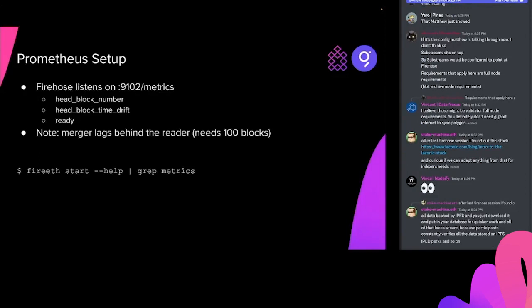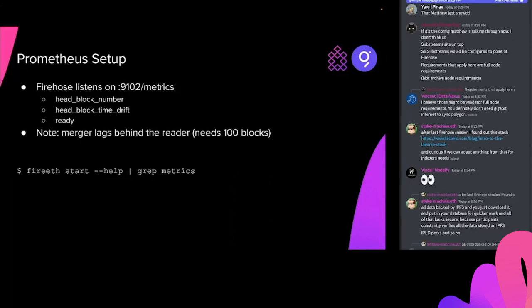Okay, let's talk about Prometheus. All of the Firehose components publish data into Prometheus, and it publishes three interesting metrics for you. Head block number: where is it at, the block at the current time? Head block time drift: take the current time minus the block time, and that's the drift time. This makes it really easy to generate alerts if Firehose is out of sync, because you can just say, if the amount of time is more than X seconds, then generate an alert.